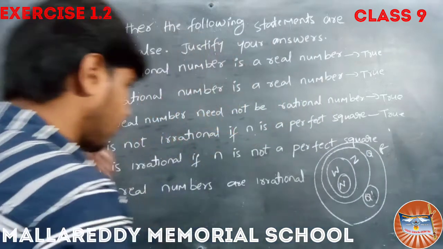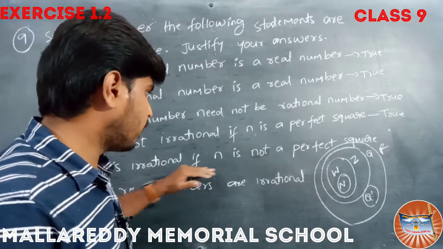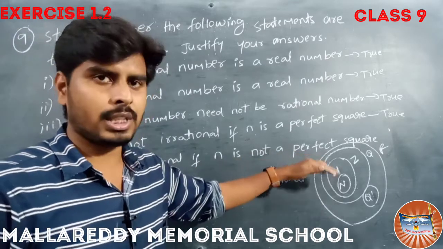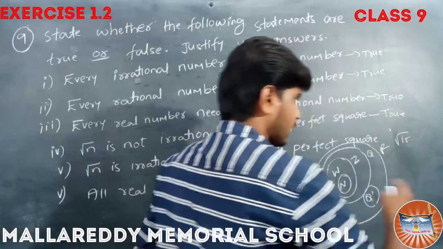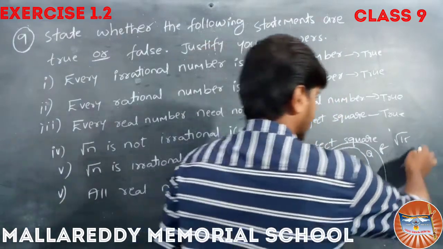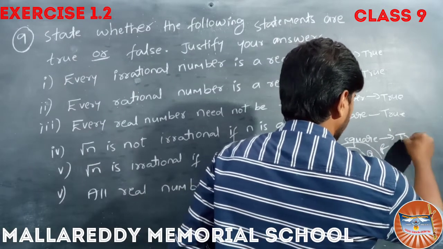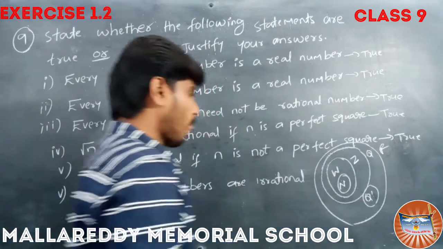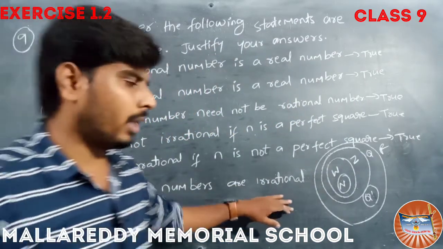Next, coming to the fifth statement, root n is irrational if n is not a perfect square. Yes, now I have shown that root 15, where 15 is not a perfect square, is an irrational number. This is also true.